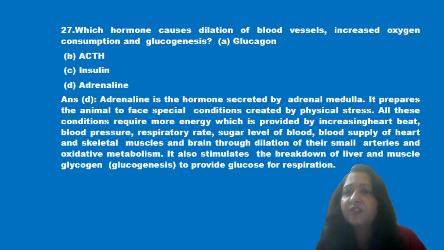Next question is, which hormone causes dilation of blood vessels, increase oxygen consumption and gluconeogenesis? Now first is glucagon, second ACTH, insulin and adrenaline. We know adrenaline is secreted by the adrenal medulla and it prepares the animal to face some critical conditions like stress. So the hormone which is released in such conditions is adrenaline.